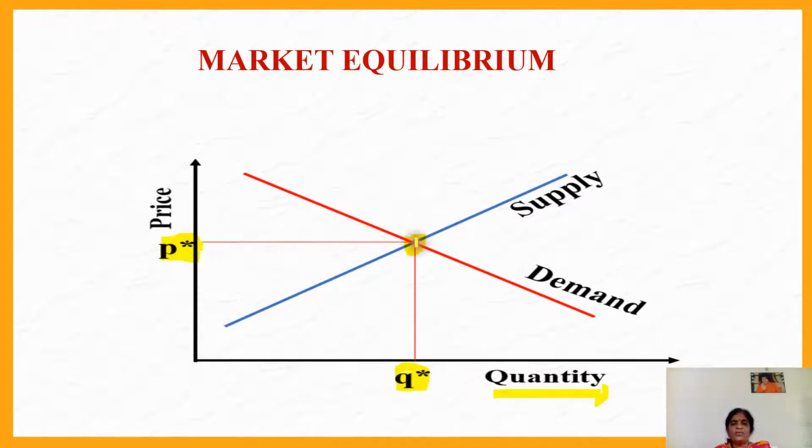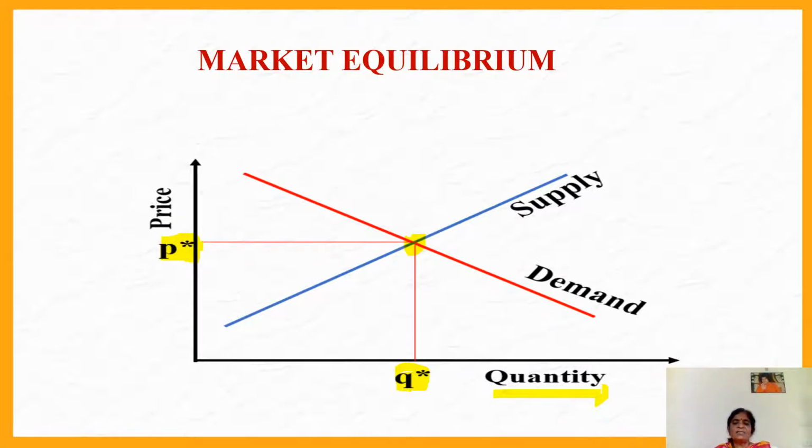We get only one measure for the supply and one measurement for the demand. The price corresponding to the equilibrium point is called the equilibrium price. This question is always asked in your final examination: describe how to determine market price under perfect market competition. The market price is determined by the intersection of the demand curve and the supply curve, and the corresponding price is called the market price. And you have to draw the diagram.